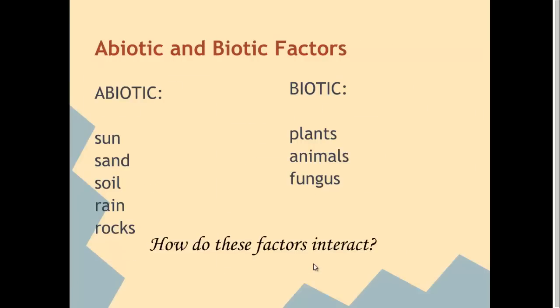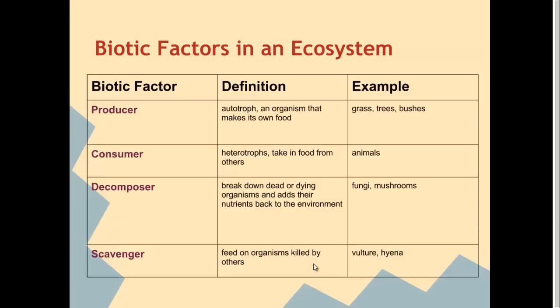Now, on this slide, when I spoke about biotic factors, I was pretty general. There's plants, there's animals, there's fungus. We can obviously organize those terms more specifically. When we talk about plants and animals, there's first category, 3 main types. Producers, they produce things. In this case, they make their own food. These are our autotrophs, they're our plants.